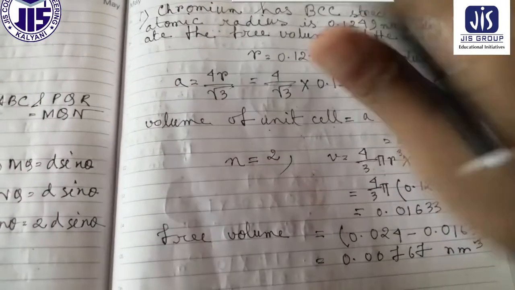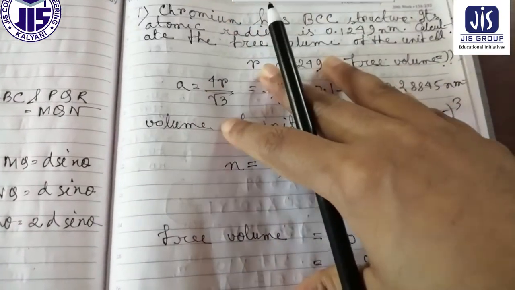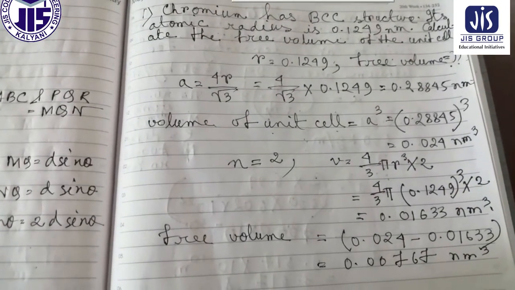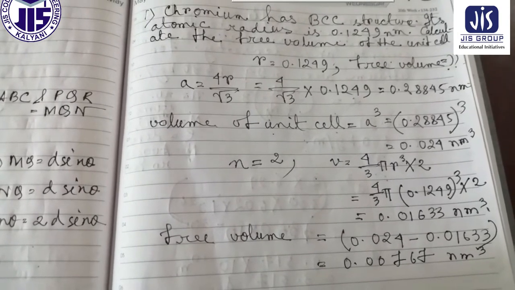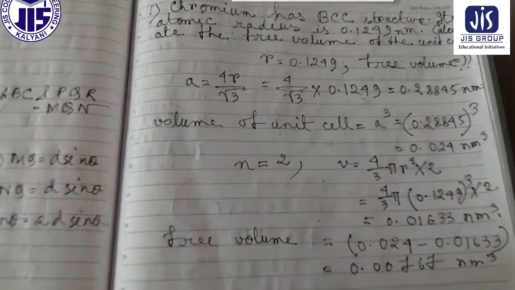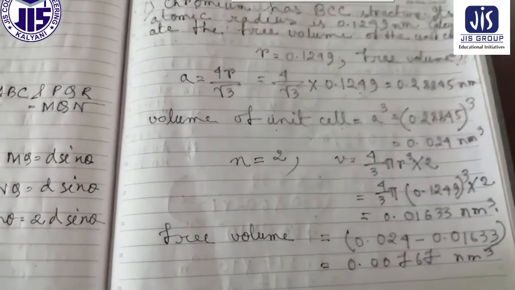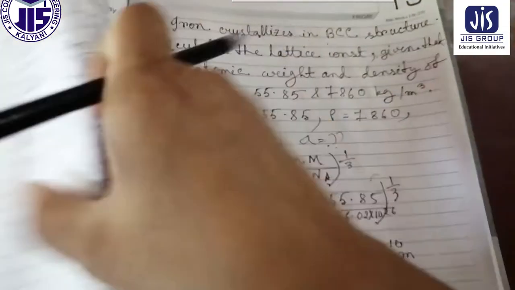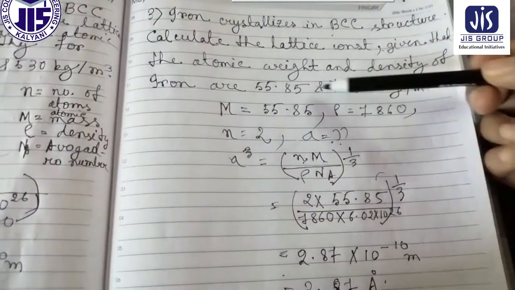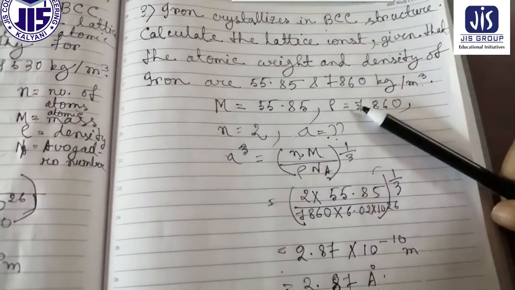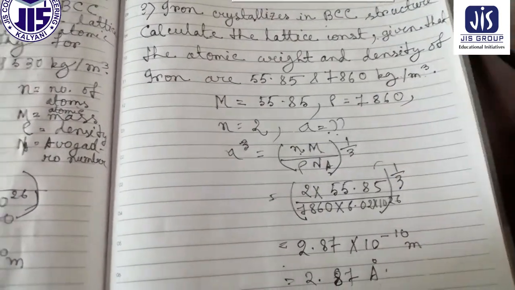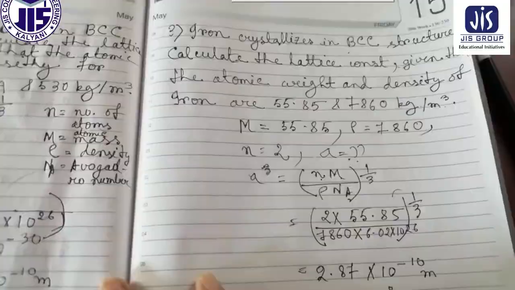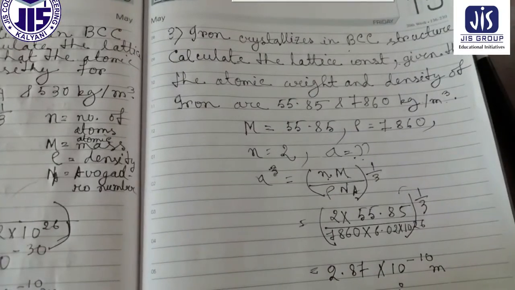Just like suppose there is a room where there are 30 students, then we have to calculate the volume of that room and also the volume of those students. Then if you do the subtraction, we can get the free volume. And in the next numerical, we calculated the lattice constant. For that we have to remember that formula, don't have to rewrite. So this is for today. You must do the practice, and if you have any question, then please feel free to ask. So thank you for today.